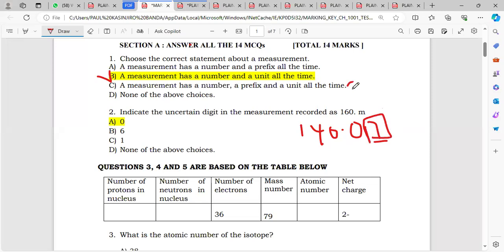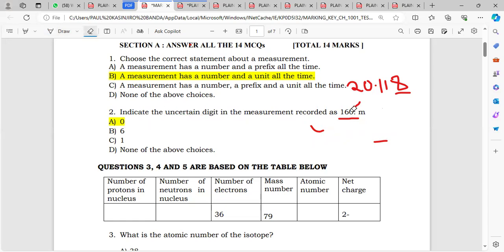For example, if we had 20.118, and I ask what is the uncertainty number here, the uncertainty number is simply this 8. So in the number we've been given, 160.0, the last number is just 0. The last number always indicates the uncertainty of the digits. No wonder here they put 0 as our answer. I hope you've gotten that.